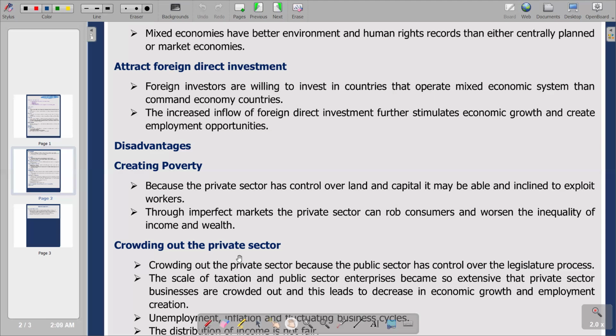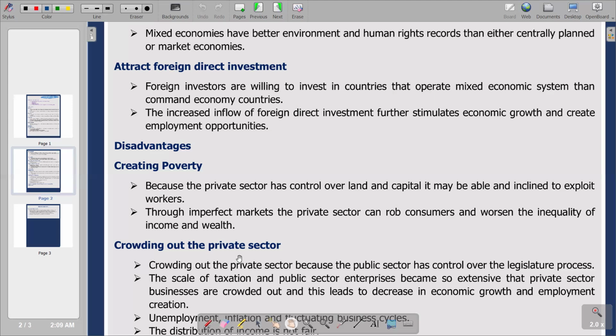So we are saying if you produce more goods than we produced the previous year, we say there is economic growth. We would see that this is affected when there's crowding out of the private sector, whereby the proportion of private sector businesses operating in the country is reduced. So obviously we are going to have fewer goods and services available in the economy, and at the end of the day, we are going to notice a decrease in economic growth. And employment creation is also going to be compromised.